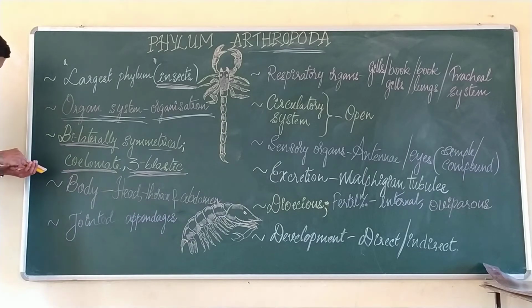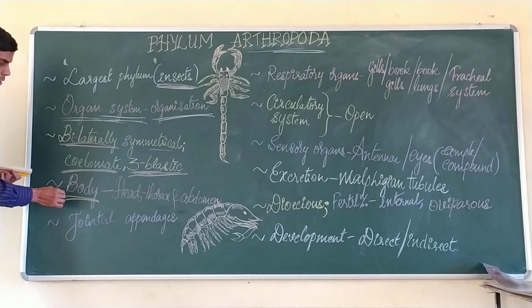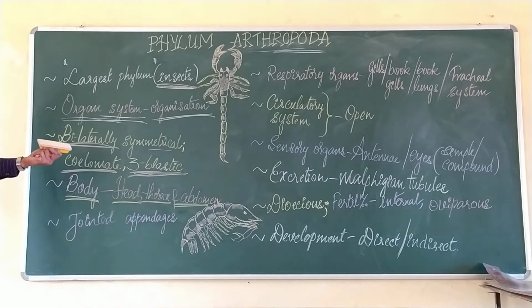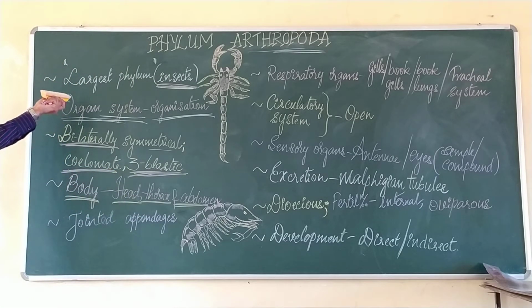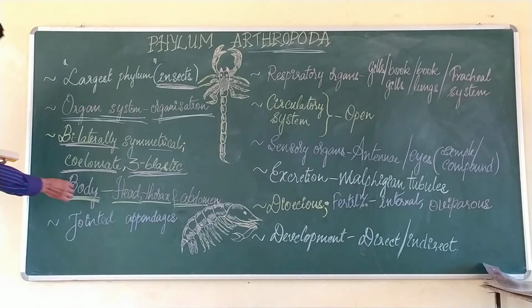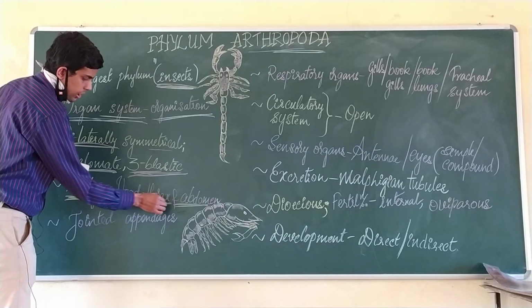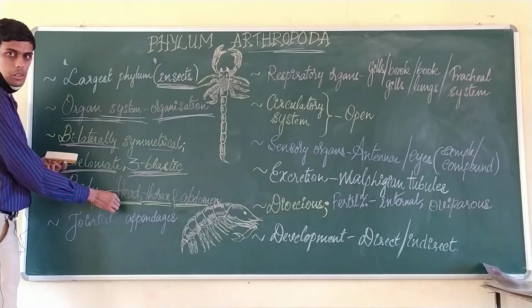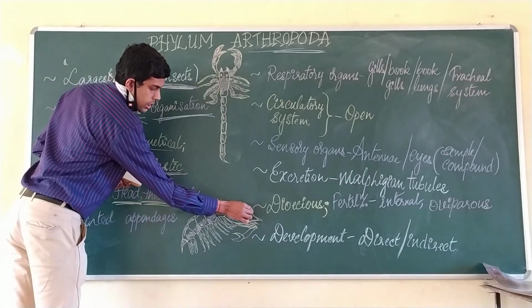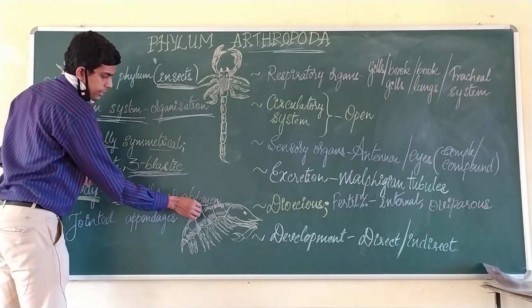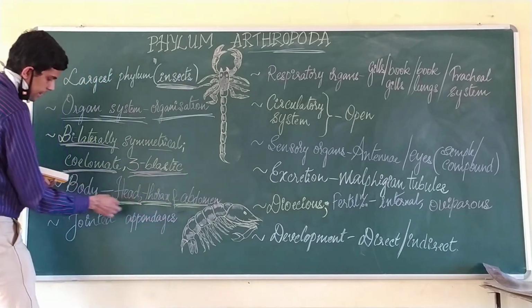And when we speak about the body, it comprises the head, thorax and abdomen. So these are the different parts of the body. In the previous phylum we didn't find such classification or organization, right? So here in the phylum Arthropoda, the body is differentiated into head, thorax and abdomen. The head is the apical region, the thorax is the central neck region, and the abdomen is the lowermost region, right?